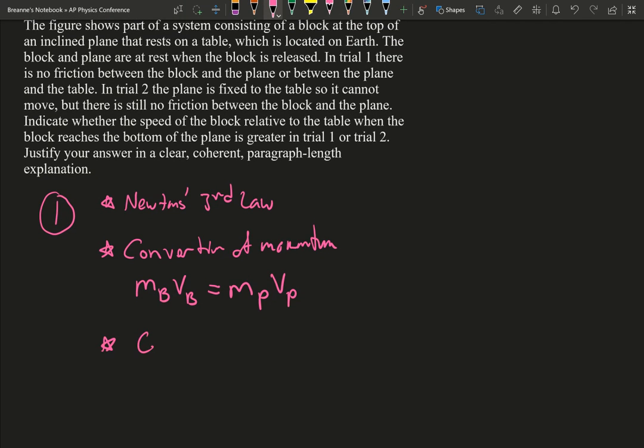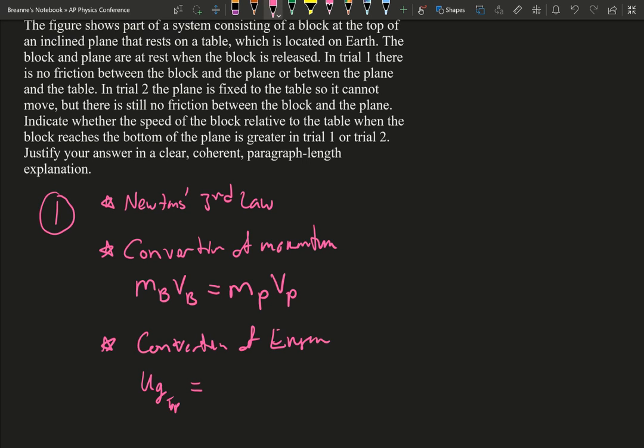Another thing we have to think about is the conservation of energy. So at the top, before it moves, when it's at rest, we just have gravitational potential. But as the block is sliding down, we have two objects that start moving.